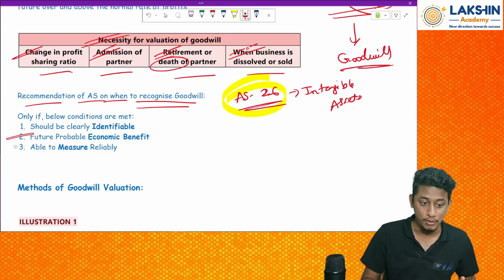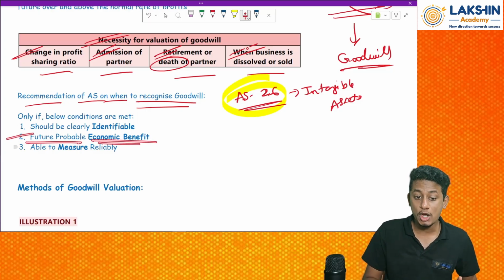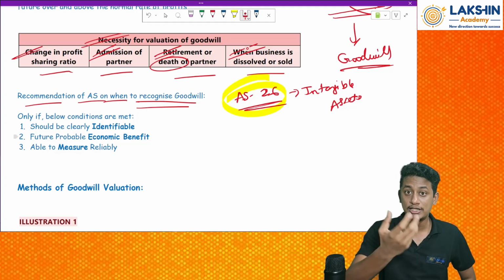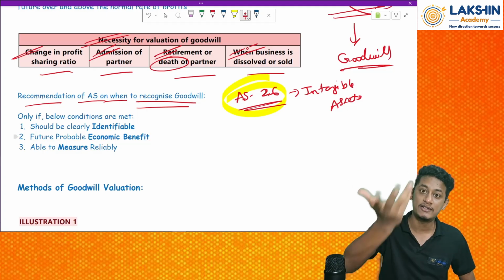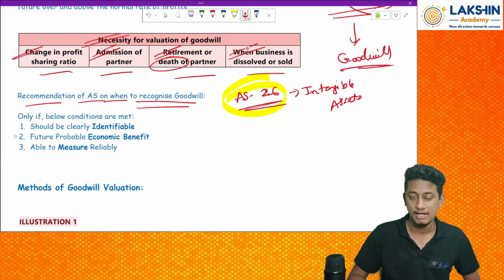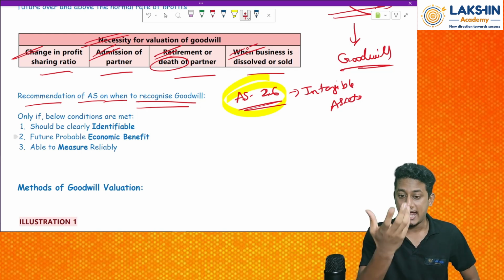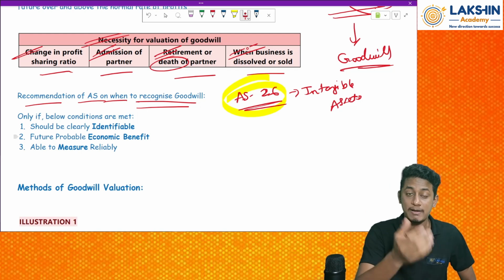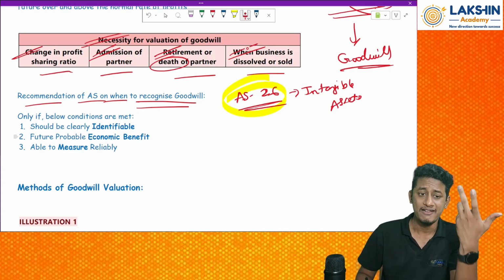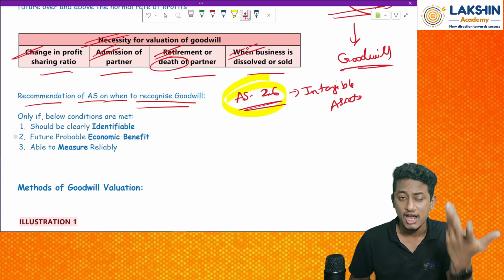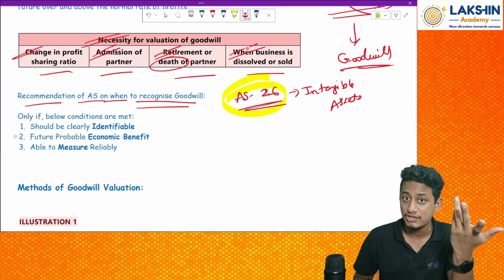Then second point, future probable economic benefit. Whatever goodwill I have should give me some benefit in the future. If I have something which is not giving me any benefit, how can I treat it as an asset? Right? What is the main definition of asset? Anything which we have in our hand which might give us future economic benefit. But if I have some goodwill which is not at all giving me any benefit in the future, why should I take it as an asset in the books of account, which is wrong?